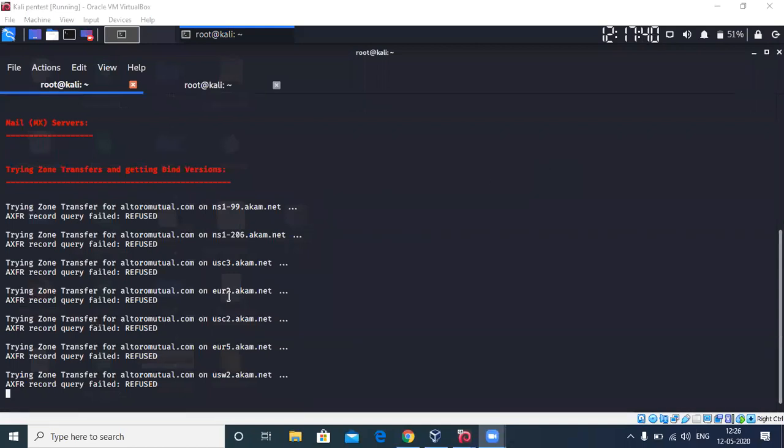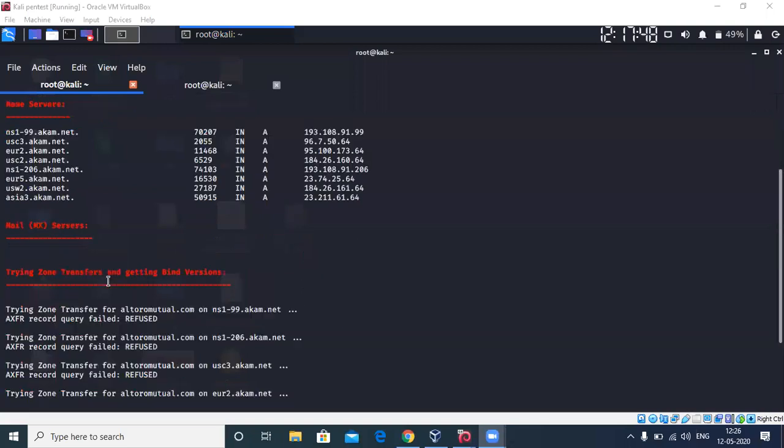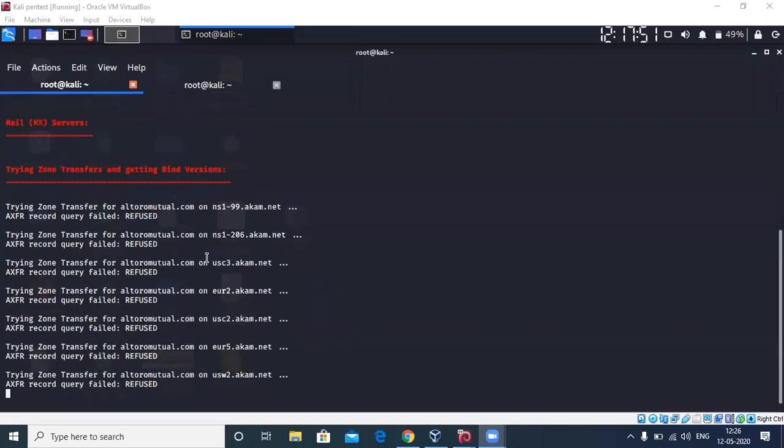If you're able to see here, this is trying to perform an AXFR zone transfer on the name servers that you have over here, and it is refused. Why? Because whoever designed AutonomyMitchell.com has secured the DNS part of it. Only the front end or website part of it is hackable. To be more precise, in today's world you won't find many DNS servers that are misconfigured. Most of them are secure. So I can say that 90% of the time, zone transfer will fail.